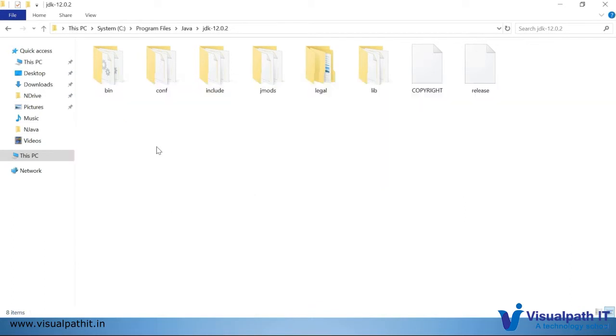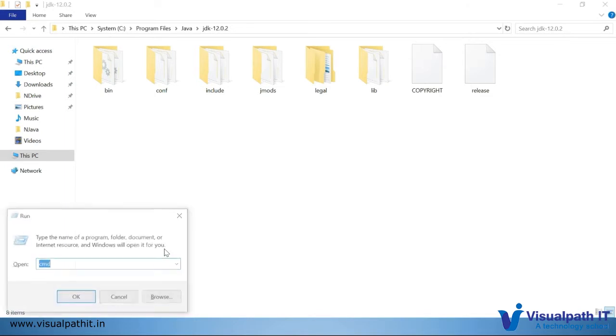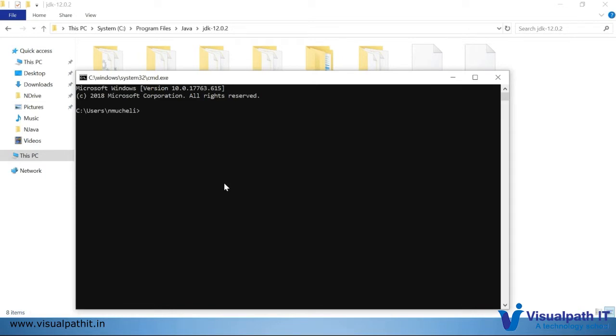The installation is done, and then we have to check whether the installation happened properly or not, through a different application, not by browsing the folder structure. For that, I'm opening the command prompt and typing java -version, which lists the correct installed version available on my machine. The expected result is obvious: Java 12.0 is what I'm expecting.